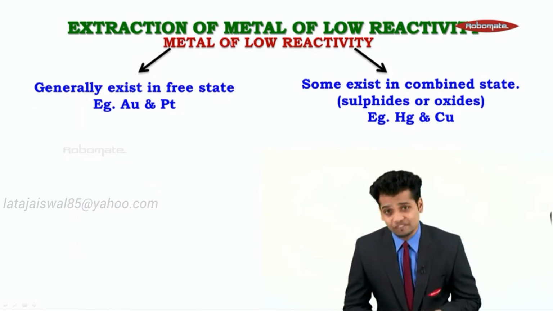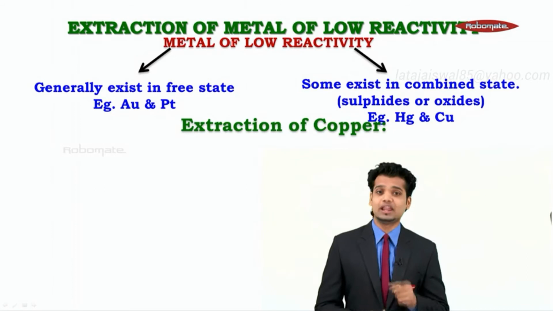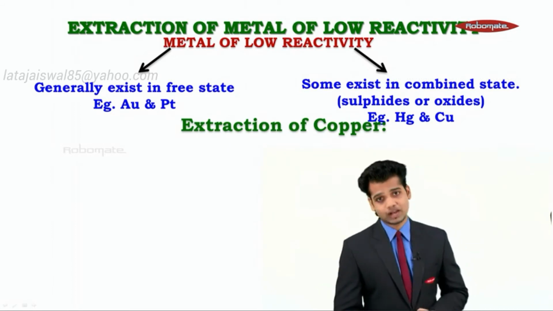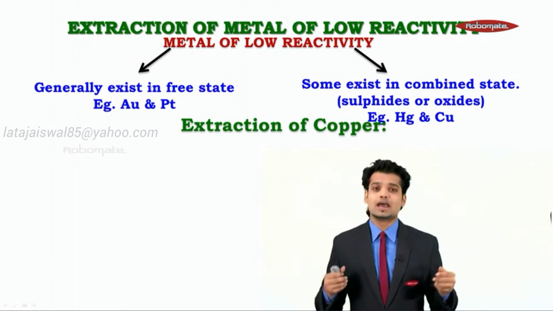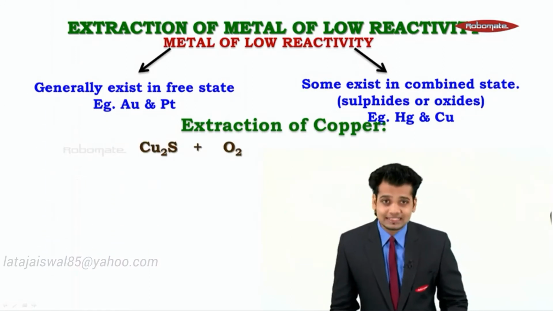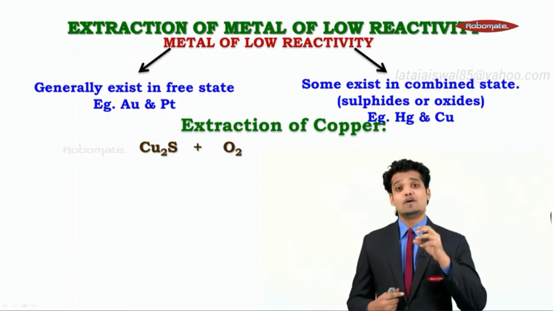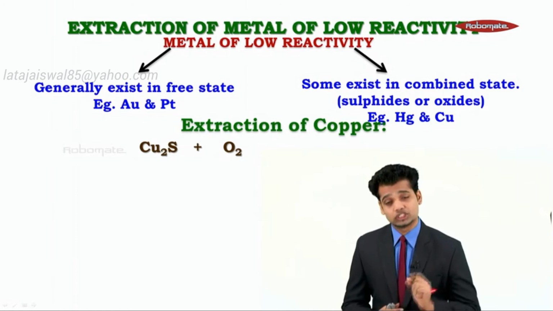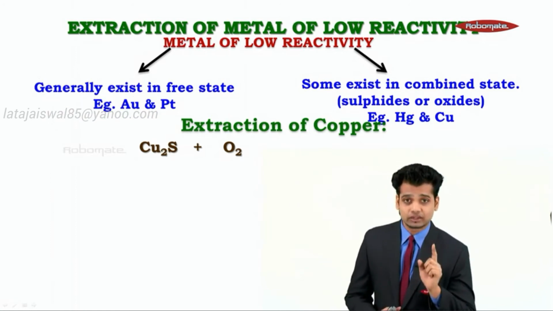So the sulfide form, you know what to do for the sulfide, you have to roast it. But the best part about low reactive metal, one more thing is, when you roast it, you come out with a pure metal. Let's see the reaction of copper sulfide with oxygen. Now, when copper sulfide is reacted with oxygen, I already told you, heat.